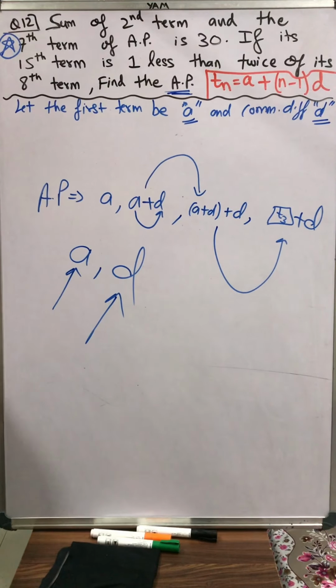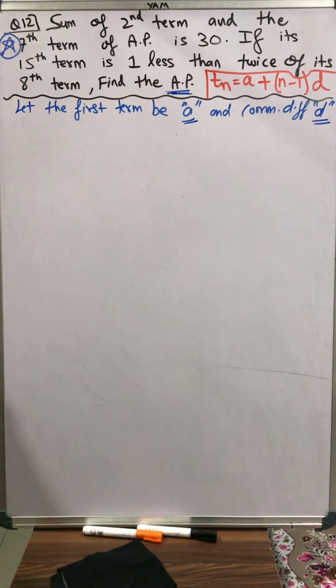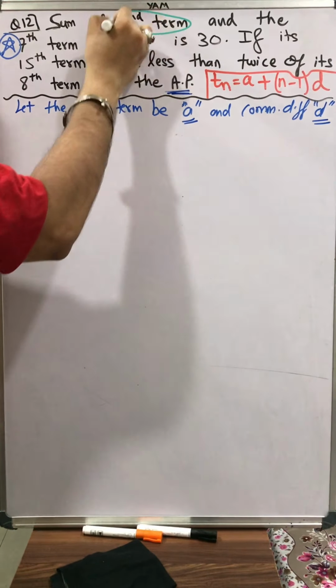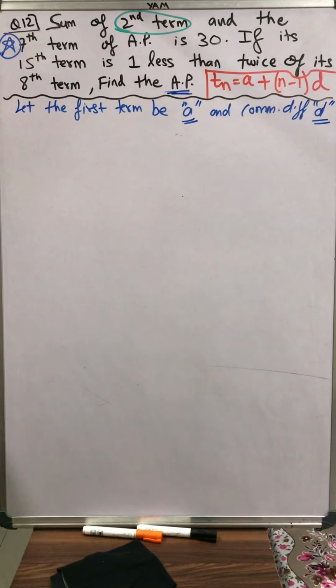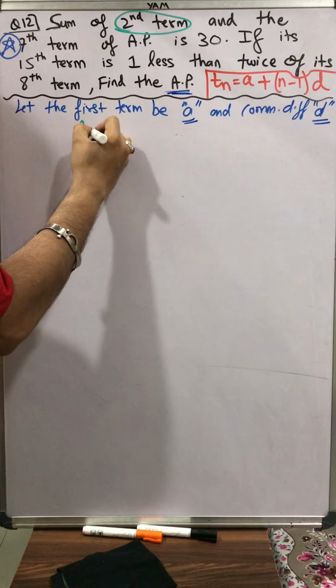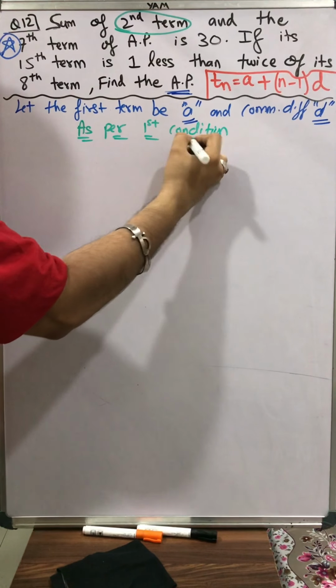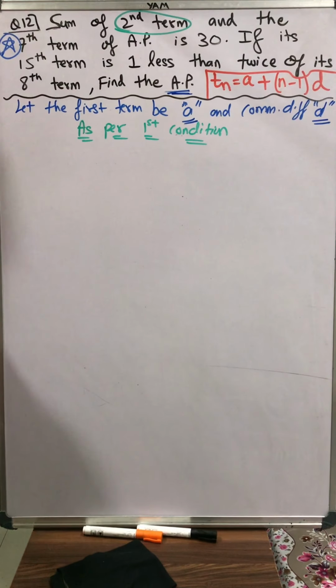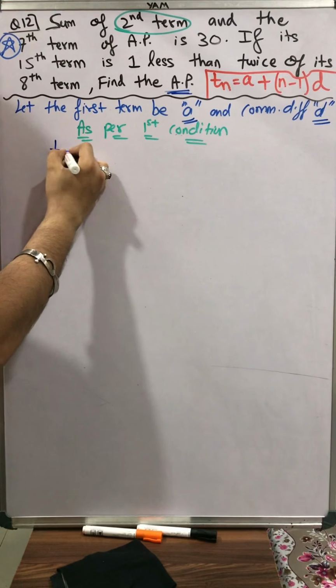Then we'll start with the first condition. See on the board, sum of second term. How to write second term? I'm first now writing the first condition. As per the first condition, what is my second term? My second term is called T2.